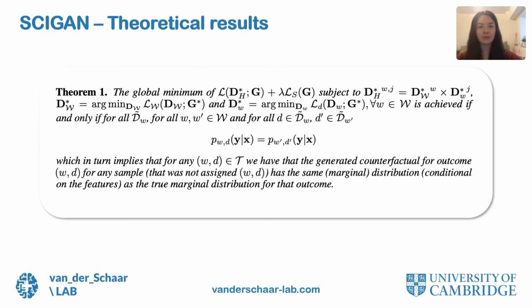Another novel contribution of our work is that we provide theoretical results that justify using the GAN framework to learn to generate counterfactual outcomes. The theoretical results provided in our paper establish that our hierarchical GAN learns counterfactuals that agree in marginal distribution with the true data. In particular, we proved that the optimal generator needs to learn counterfactuals according to their true distribution. Please refer to the paper for the full details of the proof.